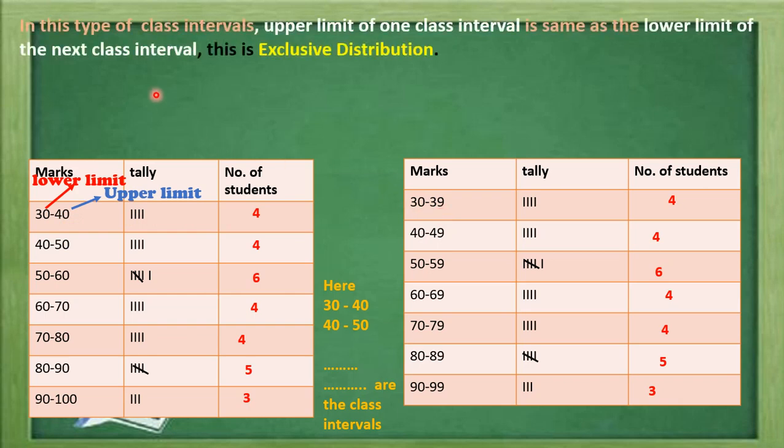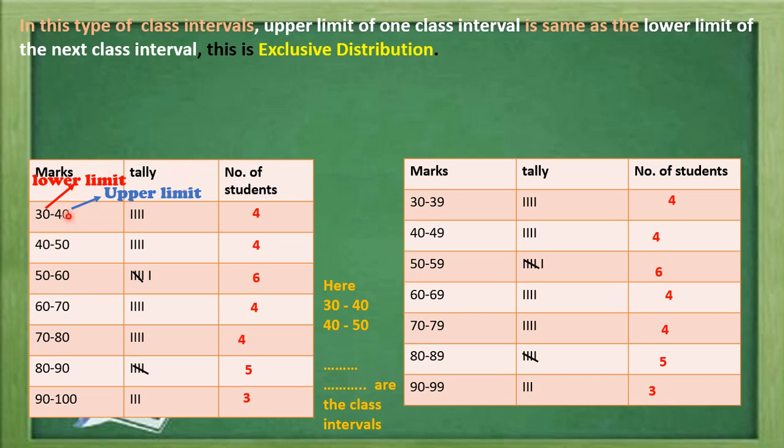In this type of class intervals, the upper limit of one class interval is the same as the lower limit of the next. In table number 1, the upper limit and lower limit of two classes are the same. So this is the exclusive distribution. When the classes are taken like that, the upper limit of the previous class is the same as the lower limit of the next class.